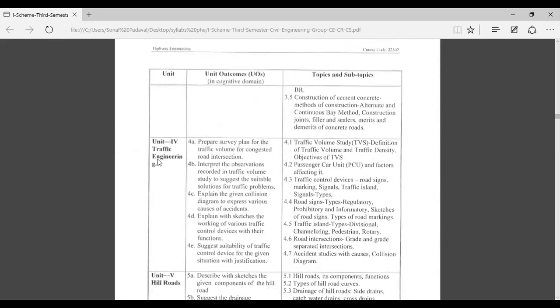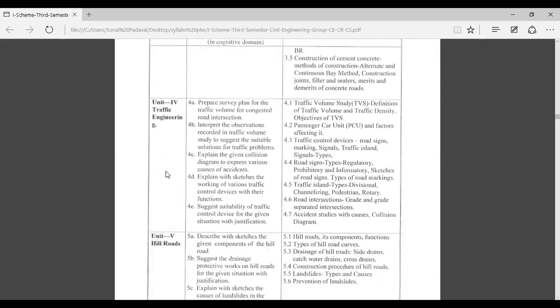Then unit number 4 is traffic engineering. This unit is for 14 marks and includes traffic volume study, definition of traffic volume and traffic density, objective of traffic volume study, passenger car unit, traffic control devices, signals, types, road signs, traffic islands, road intersections, and accident studies with causes. Basically, unit number 4 deals with traffic controlling on the road, or traffic engineering.